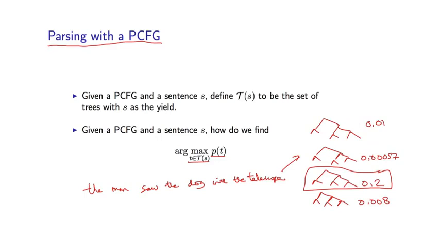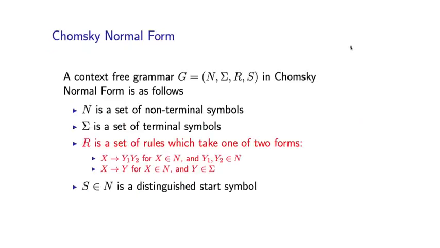However, there is a rather beautiful solution which again relies on dynamic programming. I'm going to show you how we can efficiently find the highest probability tree under a PCFG without having to enumerate, brute force, every possible tree under the grammar. As I said, this will again use dynamic programming, in the same way that the dynamic programming algorithm for hidden Markov models avoided this problem with brute force search.